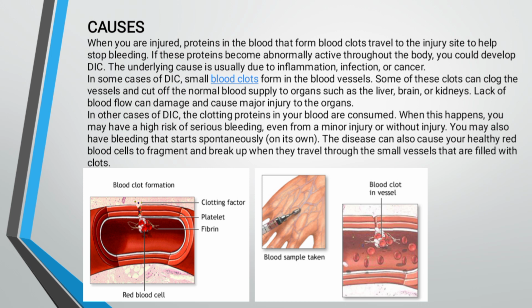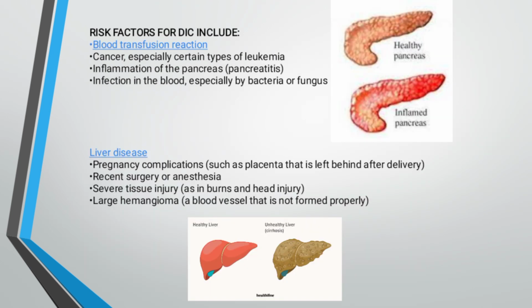In other cases of DIC, the clotting proteins in your blood are consumed. When this happens, you may have a high risk of serious bleeding, even from a minor injury or without injury. You may also have bleeding that starts spontaneously on its own. The disease can also cause your healthy red blood cells to fragment and break up when they travel through the small vessels that are filled with clot. Some examples of blood clot formation: the clotting factors, platelets, fibrin, and red blood cells.